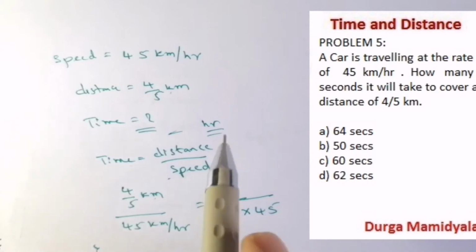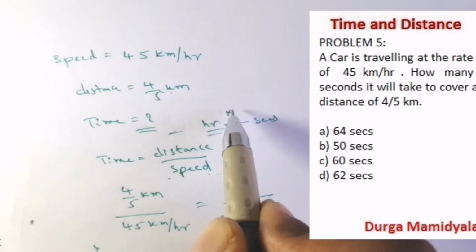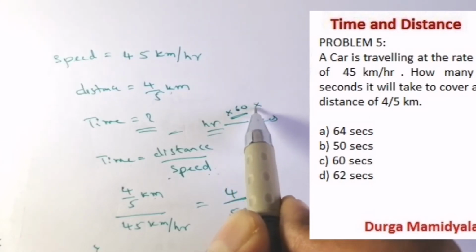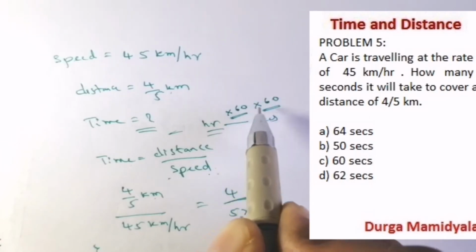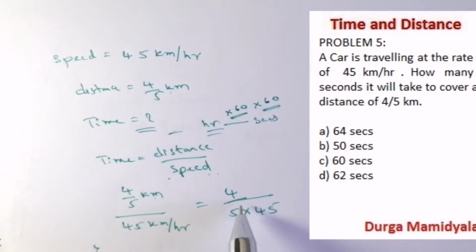So how to convert hours to seconds? We have to multiply by 60. If we multiply by 60, it will convert to minutes. Again, if we multiply by 60, it will convert into seconds, right? So we require this time in seconds. So we have to multiply by 60 and again by 60 in order to convert it into seconds. So 4 into 60 by 5 into 45.